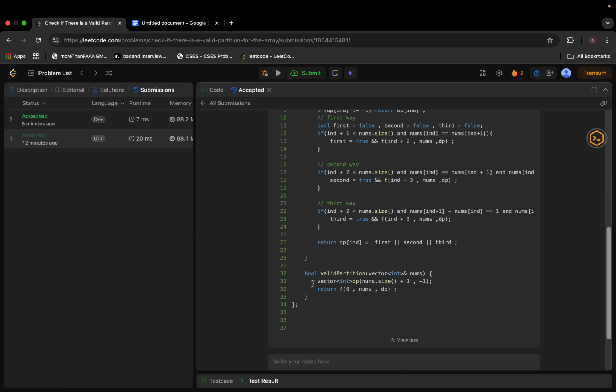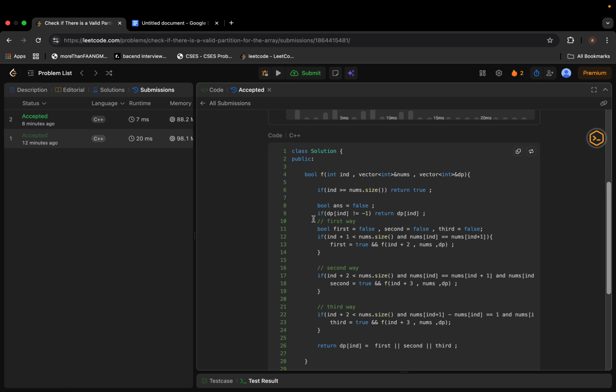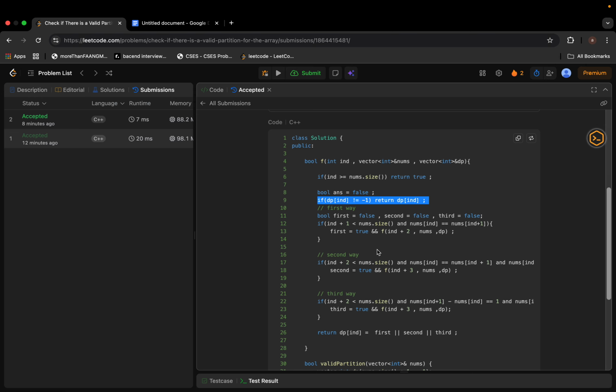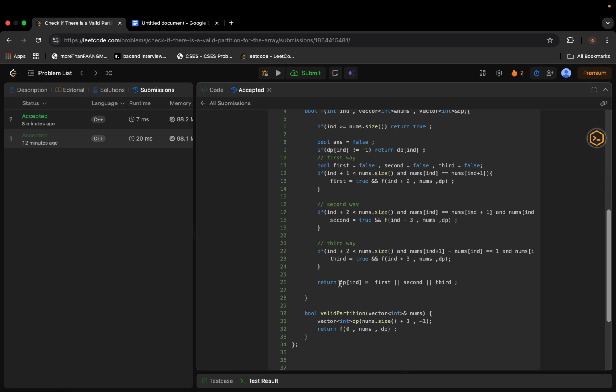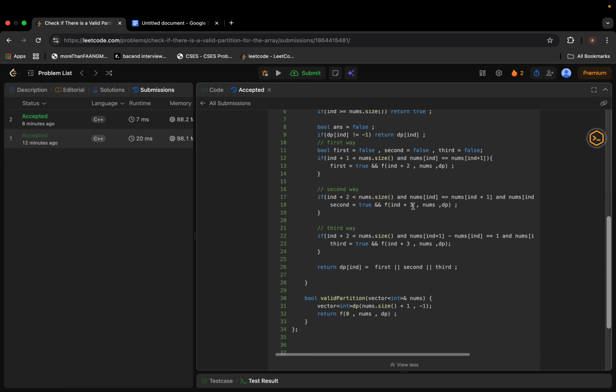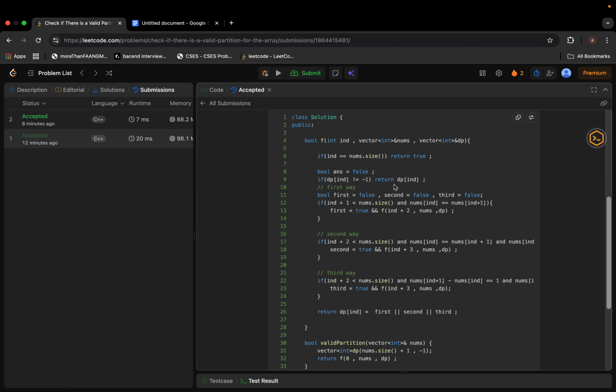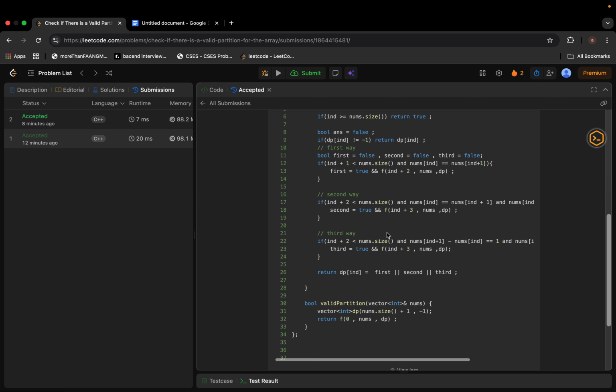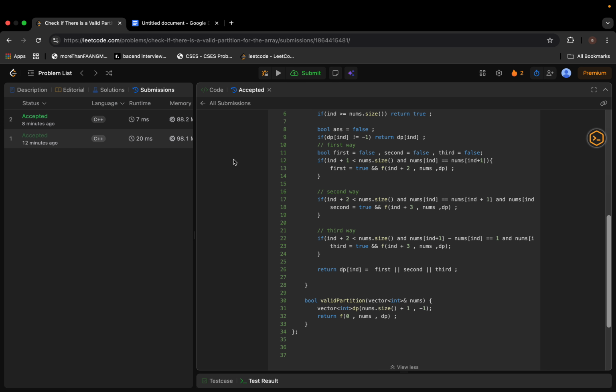So I've created a vector int dp of nums dot size plus 1, initialized with minus 1, and if we have already encountered the value, we'll directly return it. Otherwise we'll store it in dp of index. Here we will still be using recursion stack space, because it is still calling recursion.